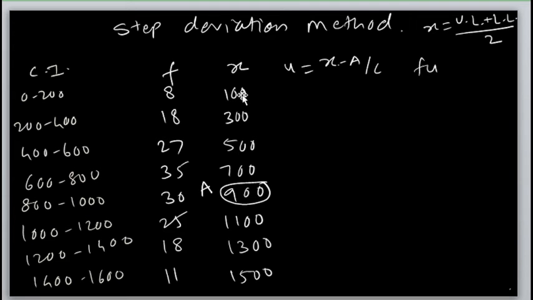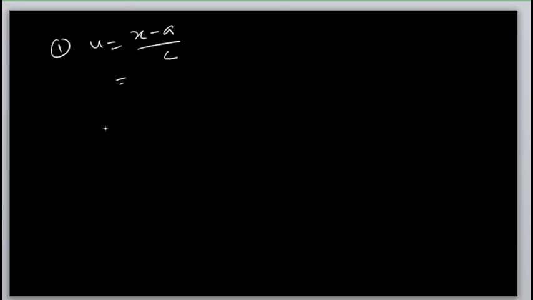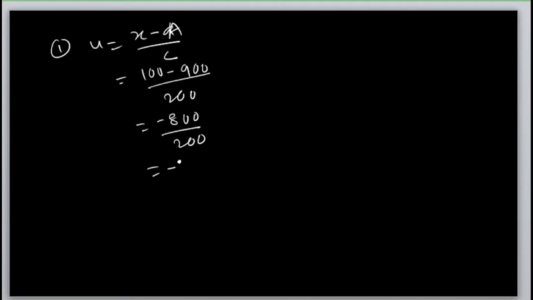What is the first value of x? 100. So 100 minus 900, where the value of a is 900, divided by 200. 100 minus 900 is minus 800, divided by 200, which is nothing but minus 4.